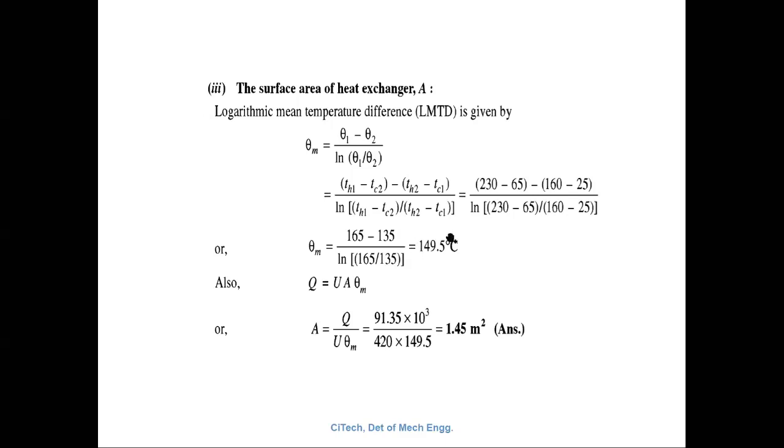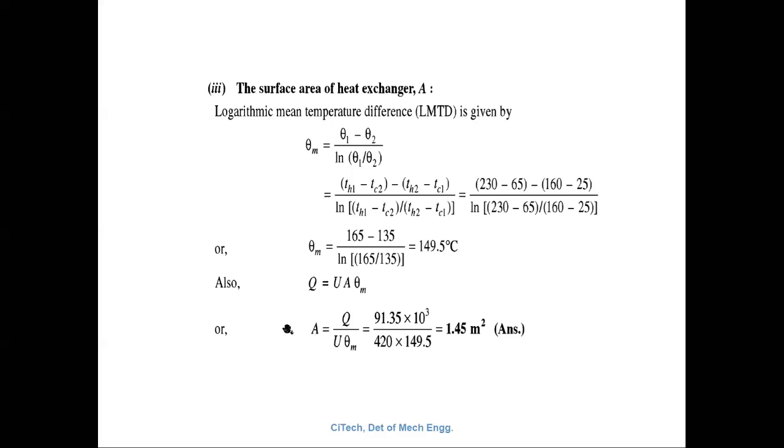That is the logarithmic mean temperature difference, theta m is equal to 149.5 degrees Celsius. You have to put this theta m value in this equation.